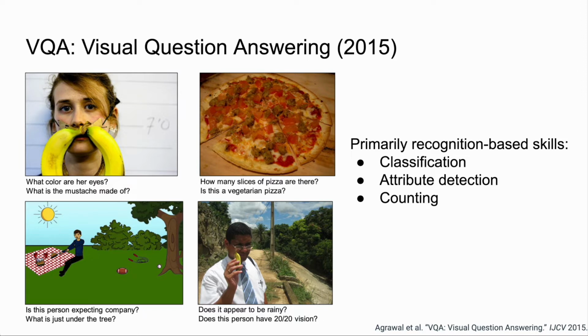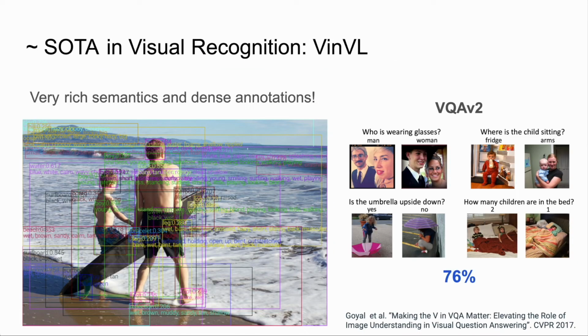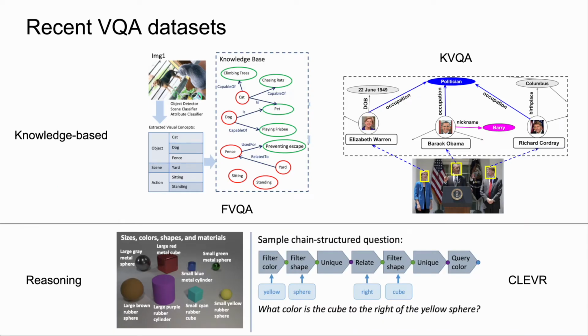But if we look at examples from the first VQA dataset from 2015, we instead see that these examples are focused on skills related to recognition tasks, like classification, attribute detection, and counting. We argue that state-of-the-art computer vision models have a close mastery of recognition-related skills, resulting in saturated performance on such VQA datasets. More recent VQA datasets have increased emphasis on knowledge and reasoning requiring questions.